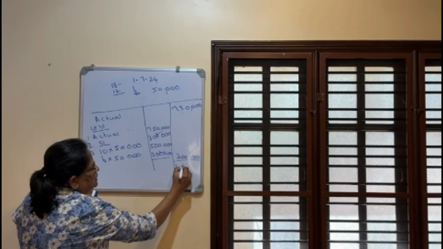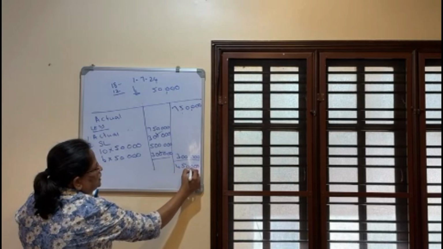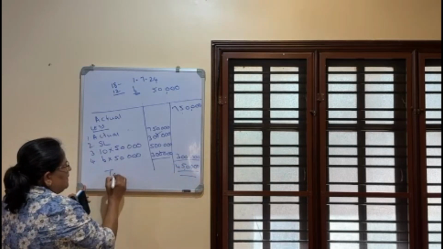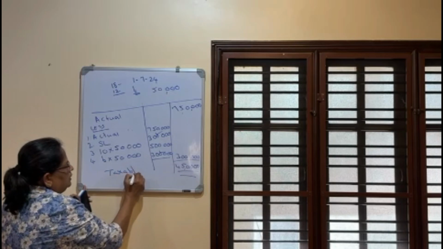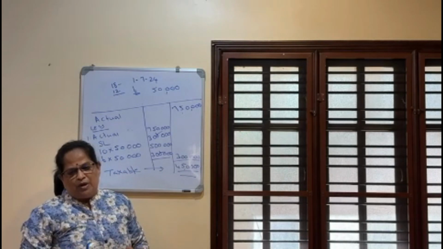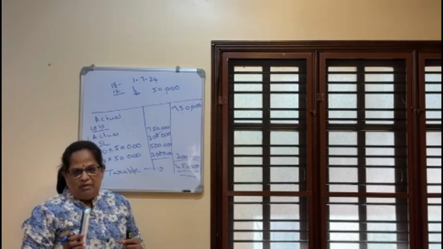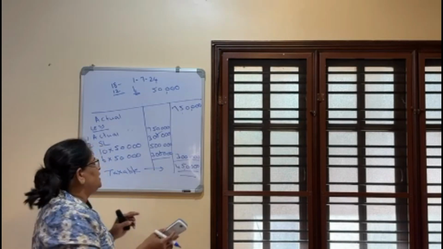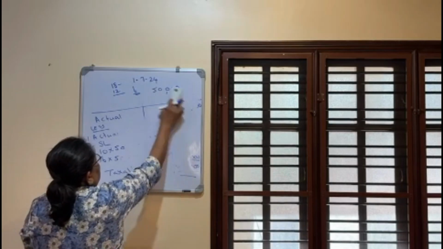Now the taxable leave encashment is 4,50,000. So the taxable value is 4,50,000. So the first problem we completed. The second problem we will take is where he retires in between the month, in a fraction of the month.